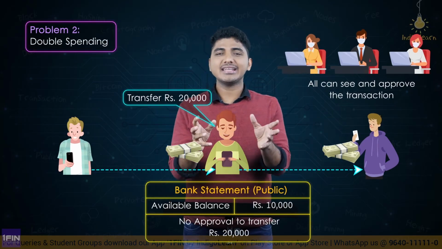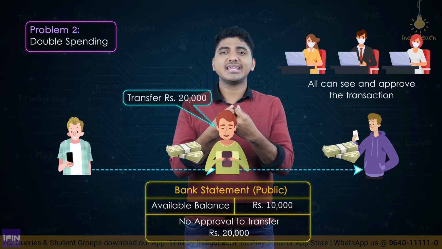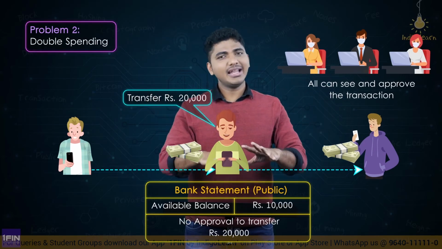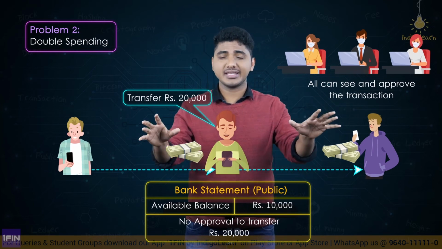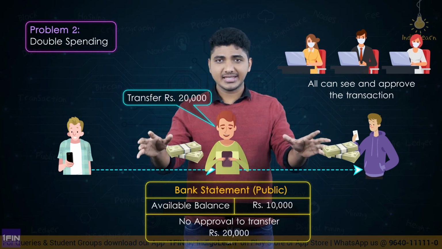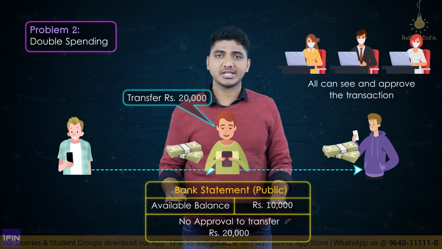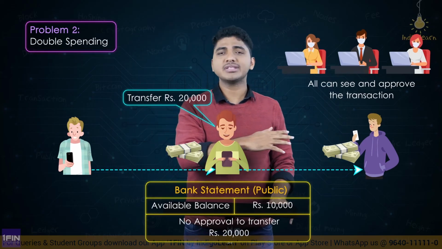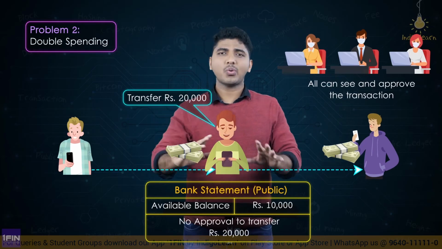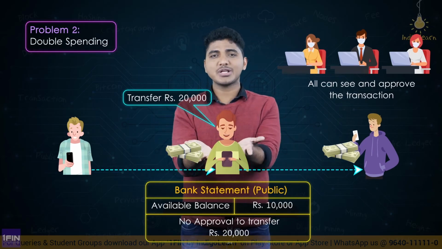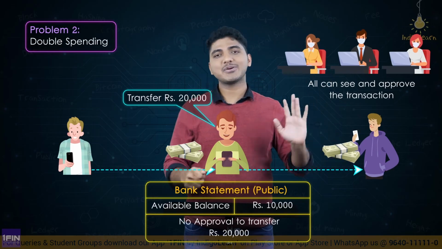So what he did is, he turned CBS inside out. He said, let only one person not have control over this database, let everybody see this. So once everybody can see this, let everybody approve this transaction. So when everybody is approving this transaction, they will not approve a transaction which is not permitted. Now what is not permitted here? If I have 10,000 rupees, I cannot transfer 20,000 rupees.